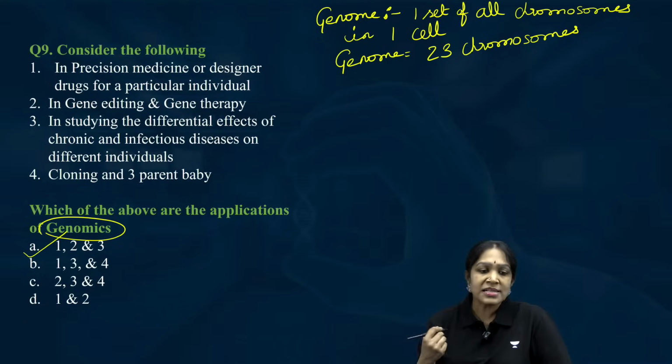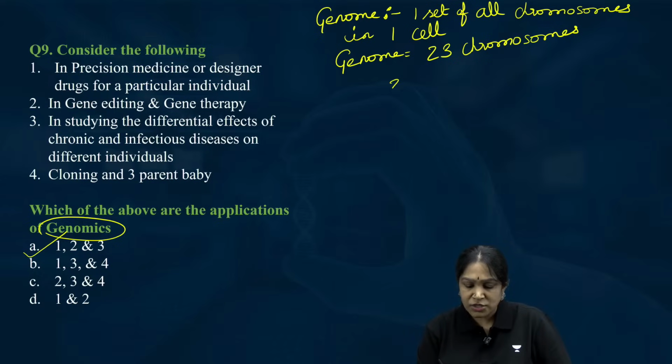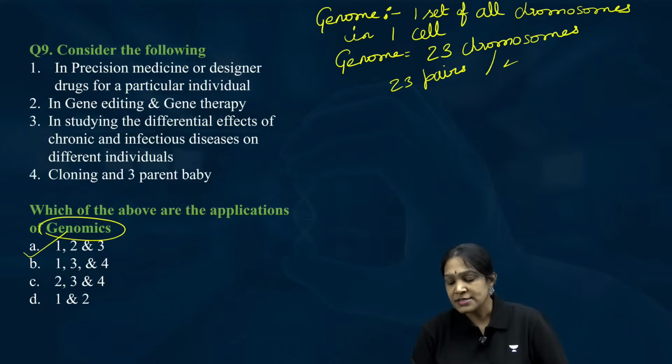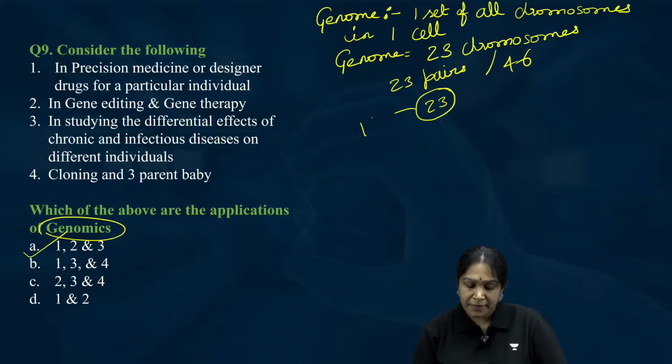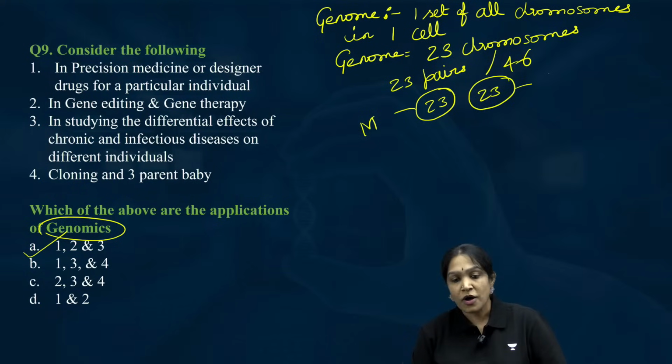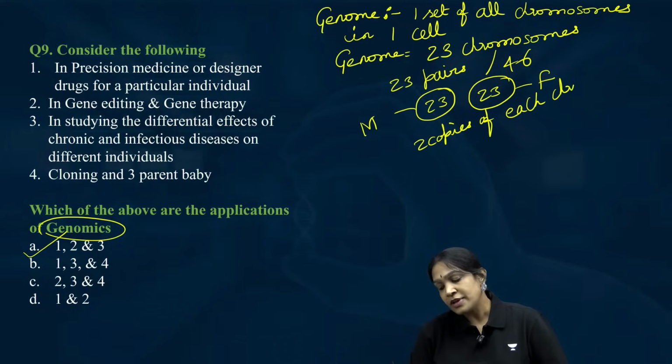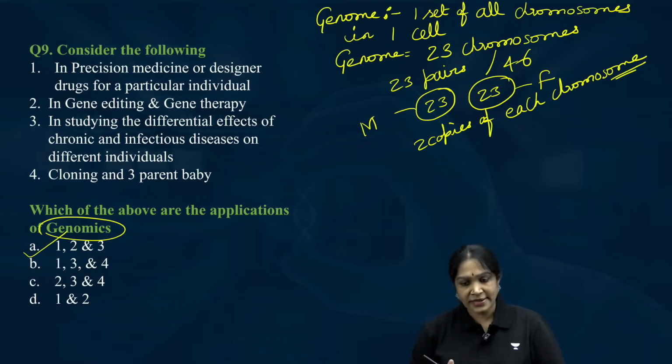Then you may ask me, no ma'am, in one cell you have 46 chromosomes. That is 23 pairs, or 46 chromosomes you have. But actually 23 chromosomes come from the mother and the other 23 chromosomes come from the father. We have 2 copies of each chromosome, in one somatic cell.